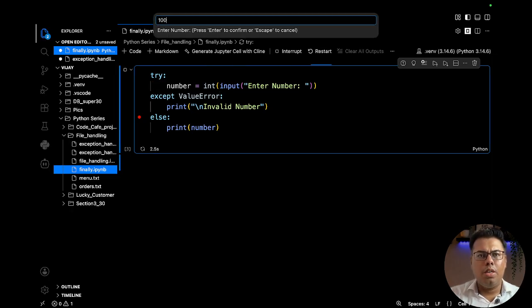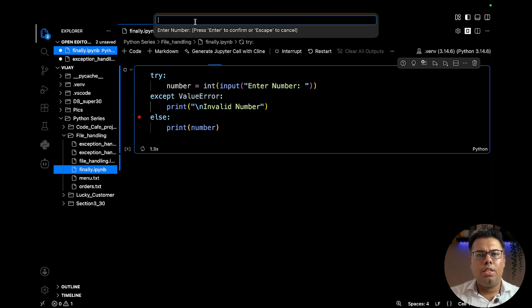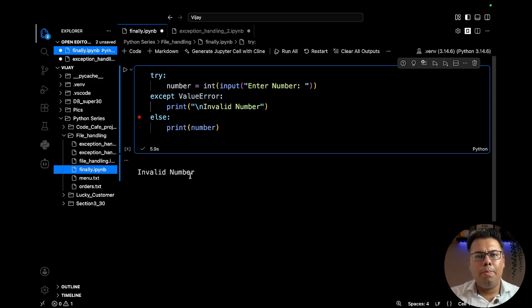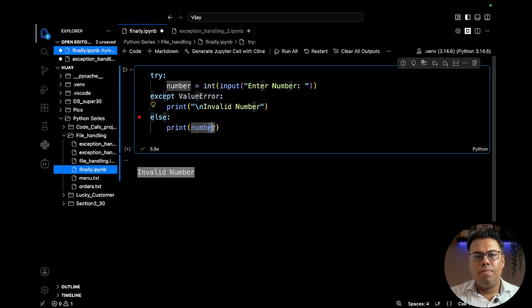Okay, yeah, let me execute again. If I write the number 100, it is able to print the number. Let's say I intentionally make a mistake and write Vijay instead of the number, it will print invalid number. So you see, in the case of success, it is able to execute the else block. Whenever the try block executes without any error, it prints the else block. In the case of error, it prints the except block.